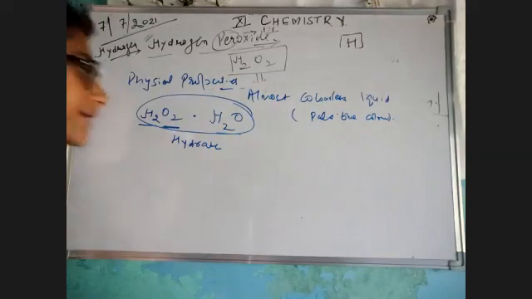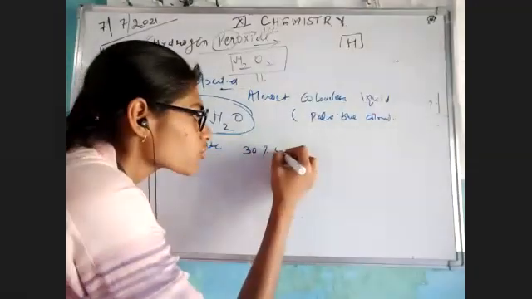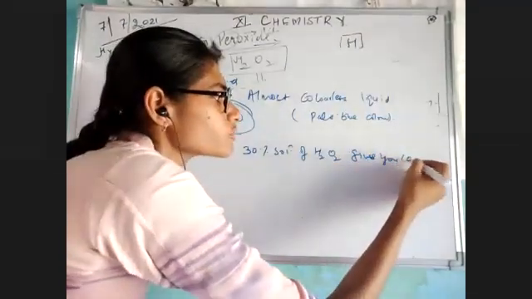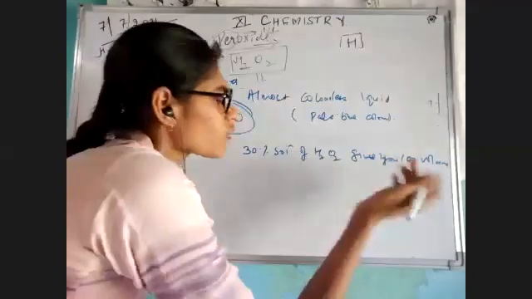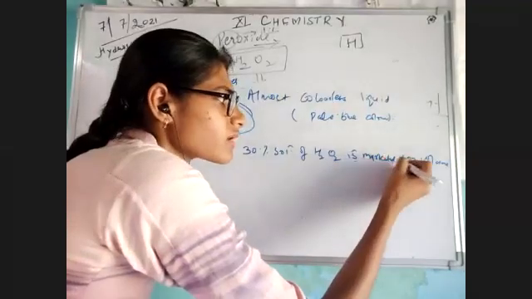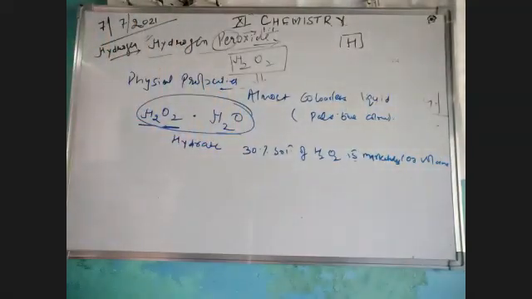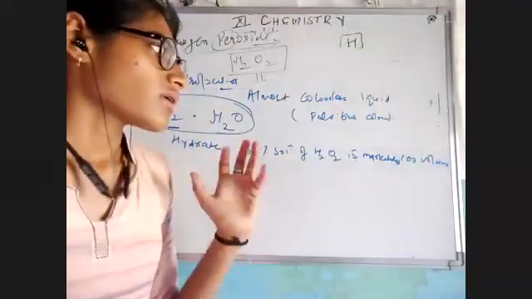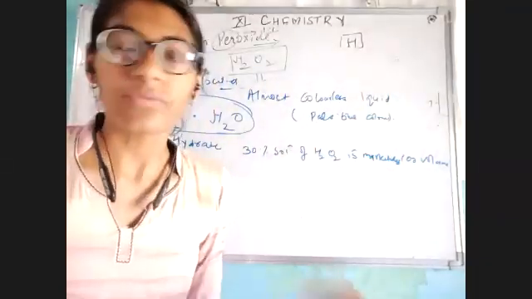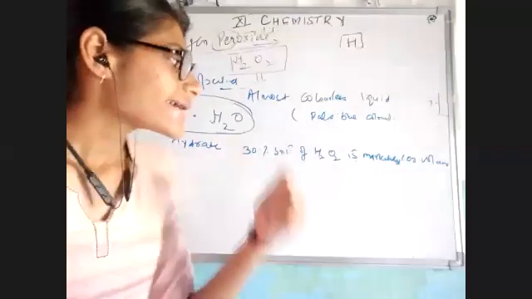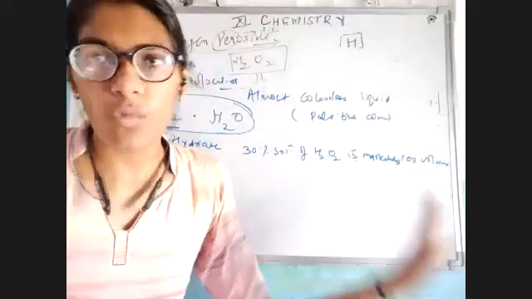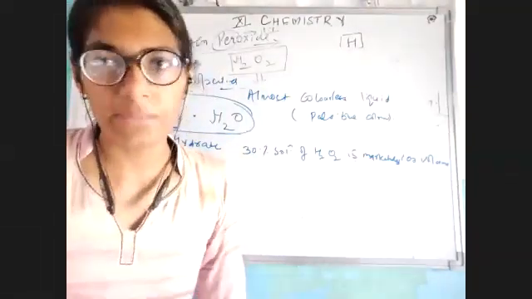And one more important point, 30% solution of H2O2 gives you 100 volume, or I would like to say, is marketed as 100 volume. इसका मतलब क्या है? इसका मतलब ये है कि if we are going to the market to buy H2O2, we will get 30% solution of H2O2. Okay, not pure 100%, because its 30% solution is so much capable that it can give us 100 ml of oxygen at normal temperature pressure, at standard temperature pressure.